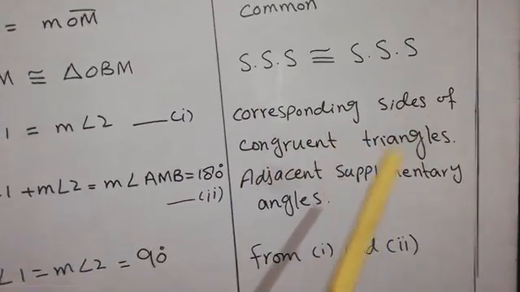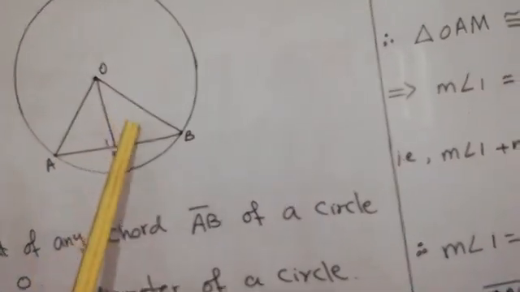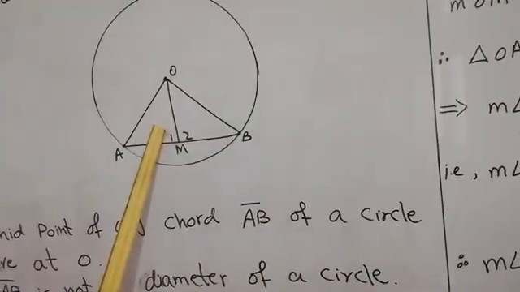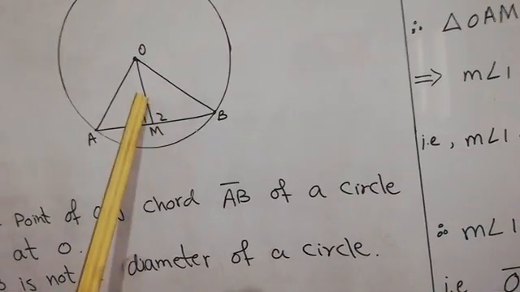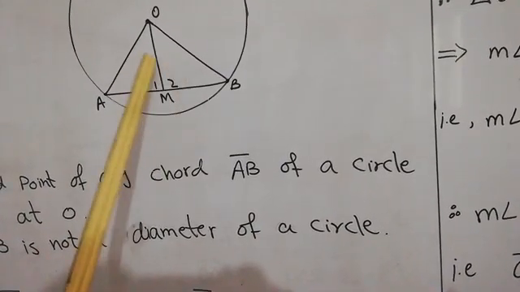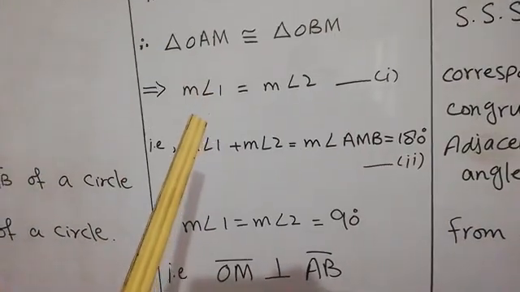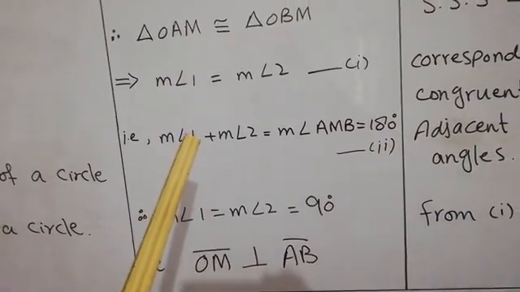My dear students, these are the two triangles which are congruent. So if their sides are congruent, their angles are also congruent. Their corresponding angles, angle 1 and angle 2, are equal in measurement. So we will write here the measurement of angle 1 equals the measurement of angle 2.